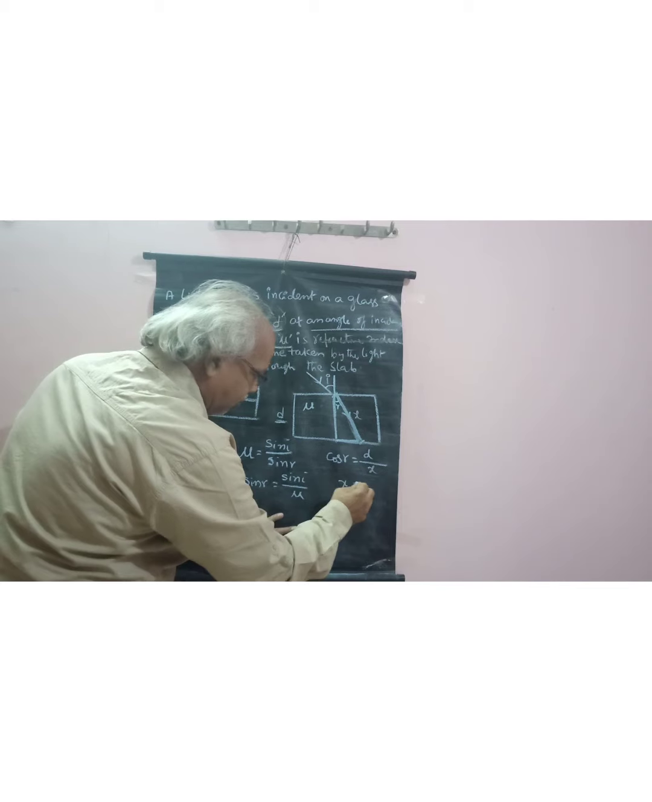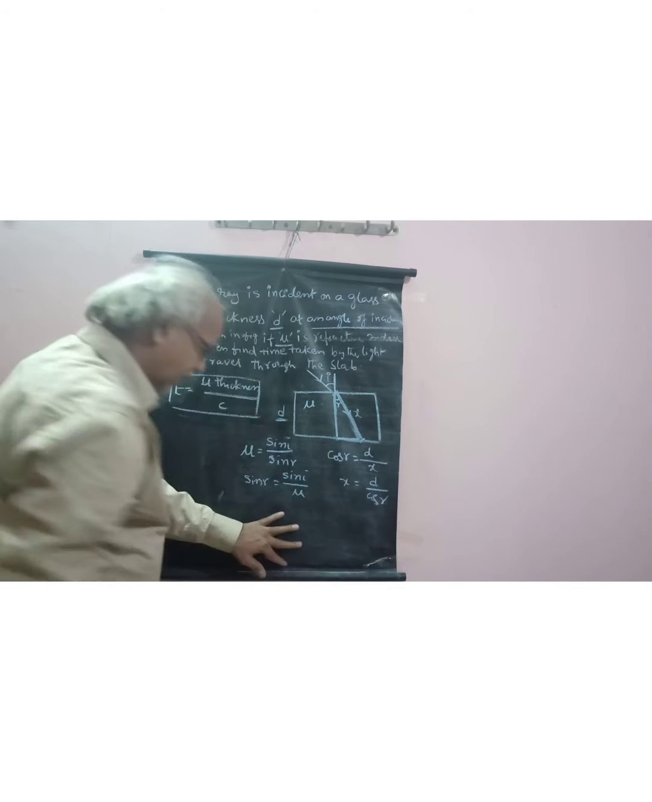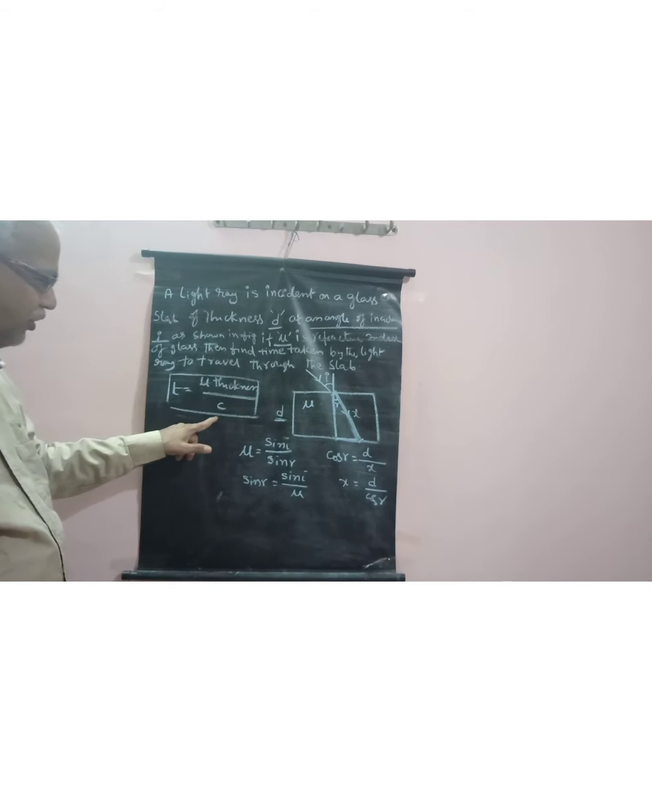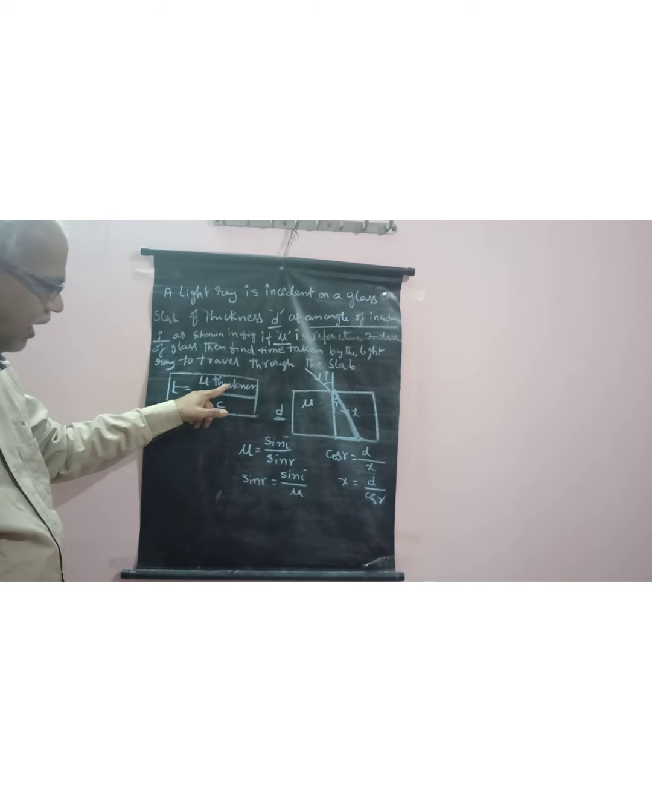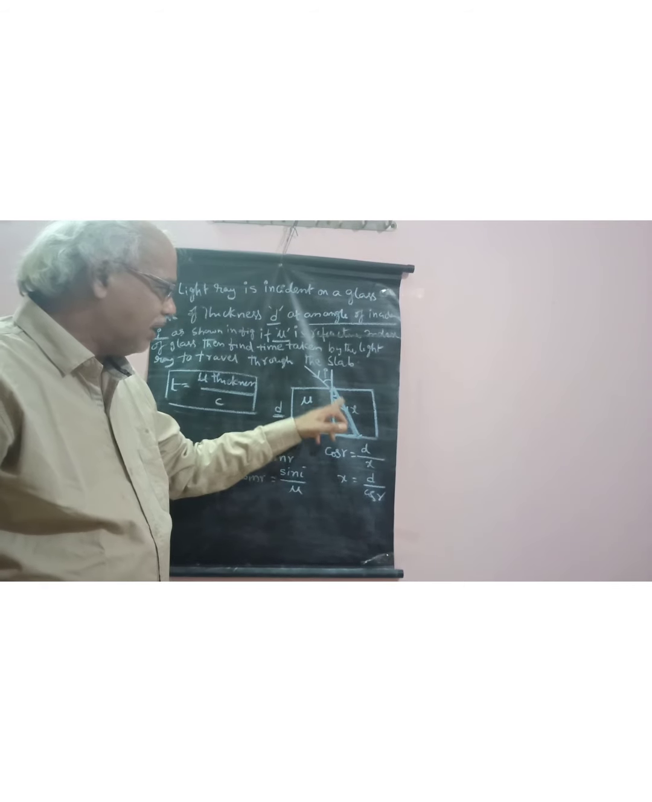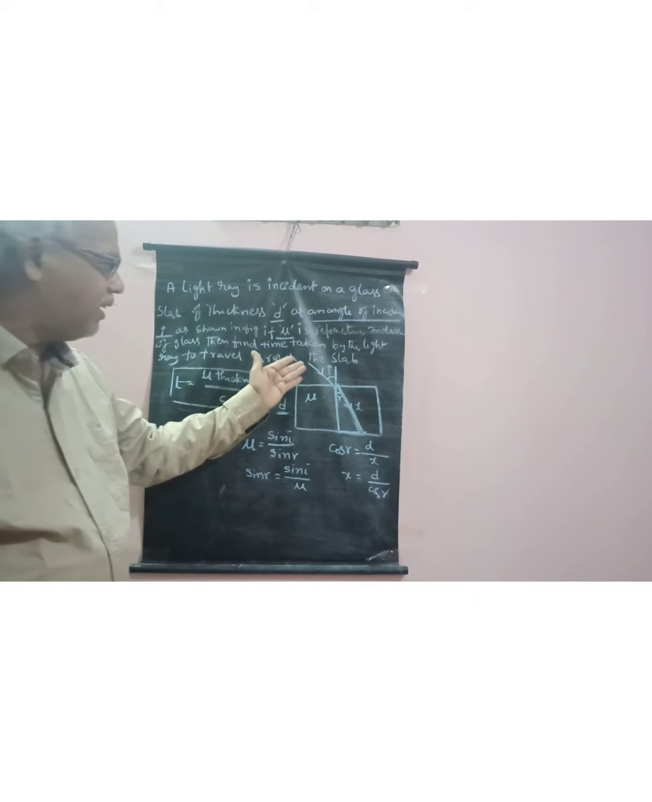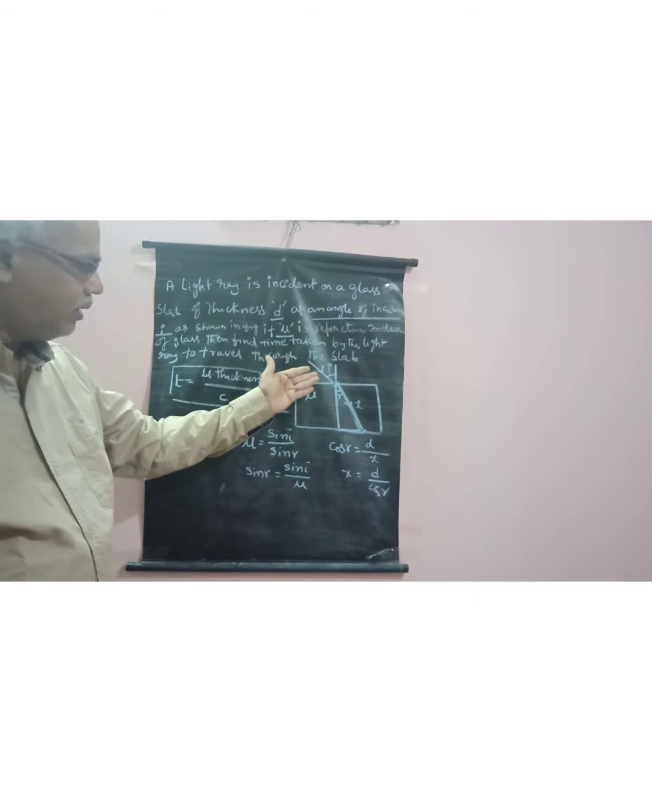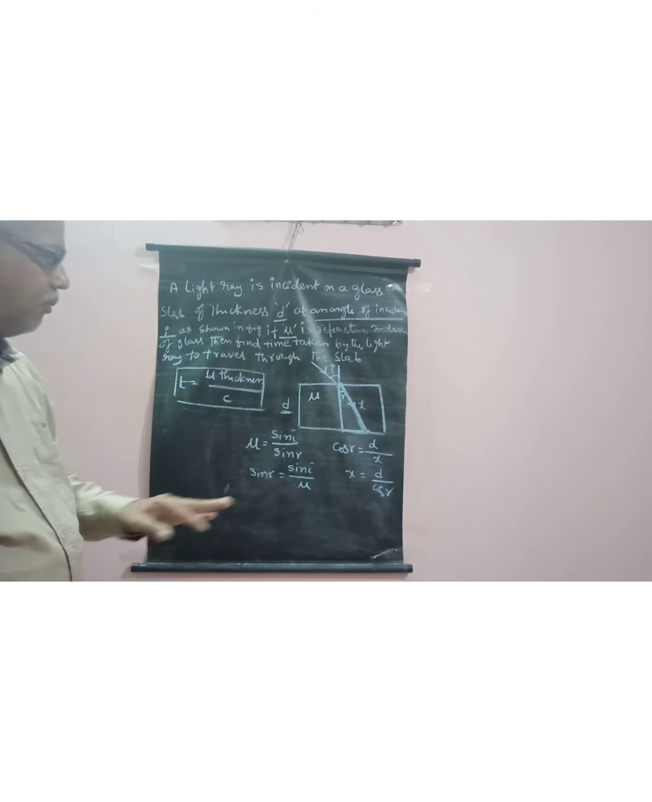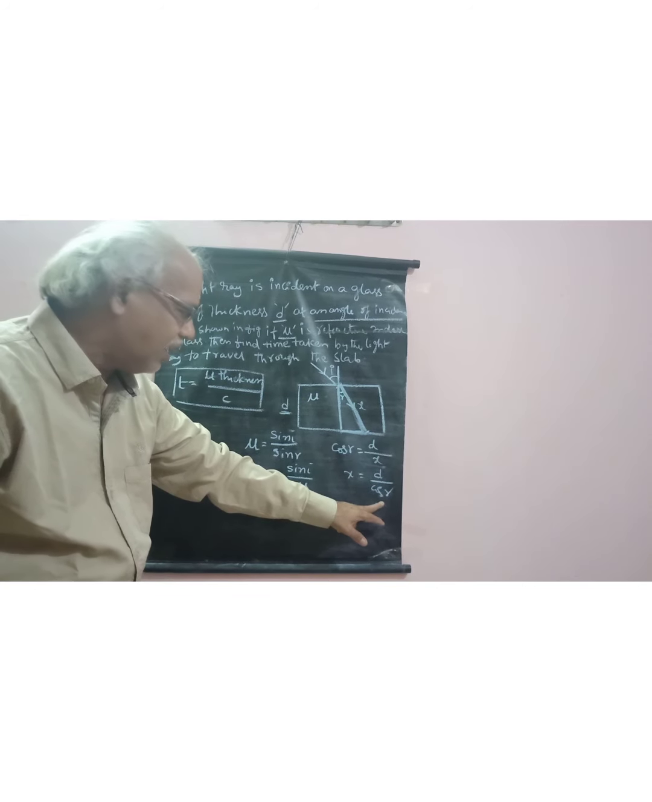So x is equal to d by cos r. Here, t is equal to mu into thickness by c. In place of thickness, we can substitute the distance travelled by light, because when light is incident at some angle of incidence, it refracts and travels in that glass slab. So the distance x is equal to d by cos r.